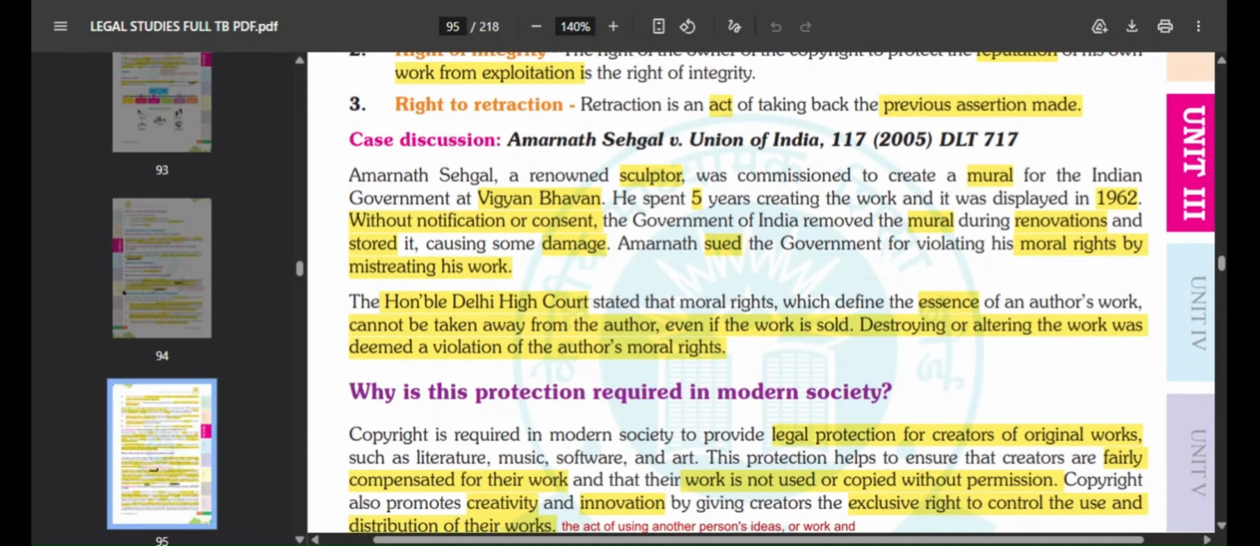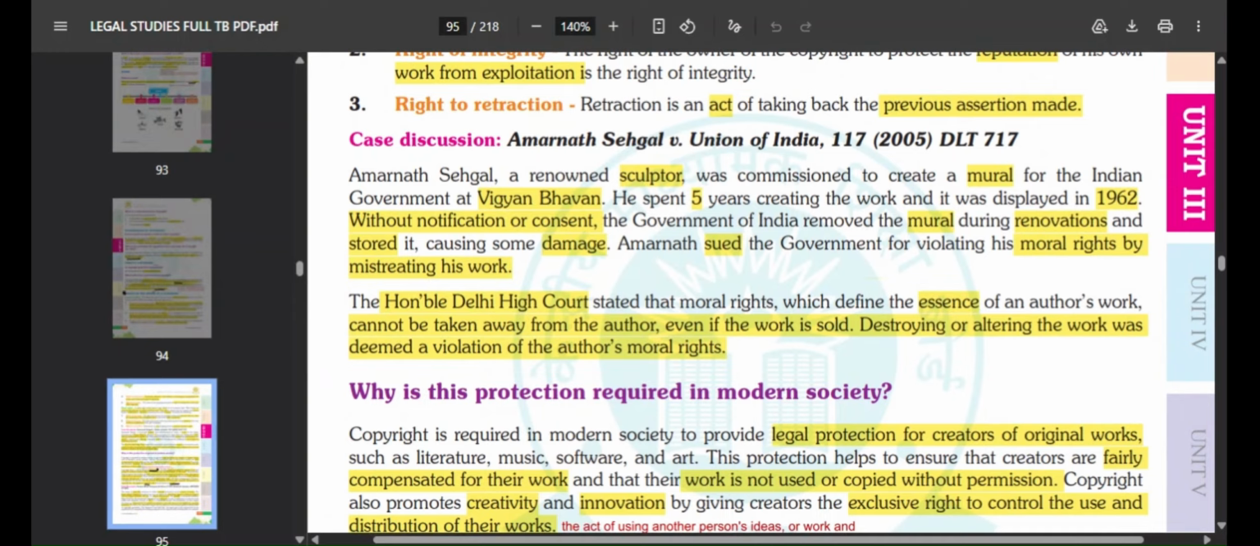Okay, so based on these moral rights, you have a small case study given here. The name of the case is Amarnath Sehgal versus Union of India. Okay, so Amarnath Sehgal was a very renowned sculptor, and he was commissioned to create a mural for the Indian government at Vigyan Bhavan. He took 5 years to create this work. So much time he took, 5 years to make this sculpture, and it was displayed in the year 1962.